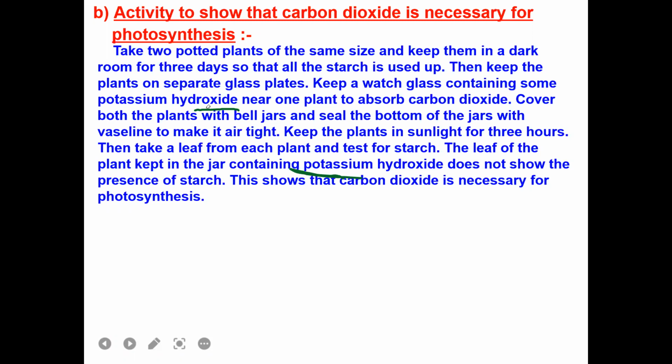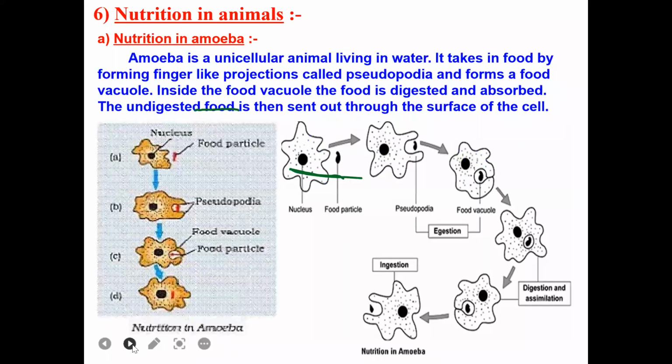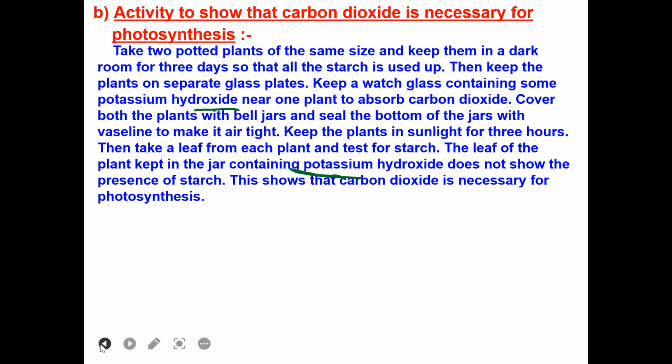So when you take a leaf from each plant and test for starch, the leaf of the plant which is kept in a jar containing potassium hydroxide will not show the presence of starch. That is, when you put the iodine on that leaf, it will not turn blue or black because starch is not there. Why? Because the carbon dioxide which has to be absorbed from the stomata is absorbed by the potassium hydroxide itself. So there is no photosynthesis. If there is no photosynthesis, there is no formation of starch. That is why this activity shows us that carbon dioxide is necessary for photosynthesis. This is regarding the nutrition in plants.